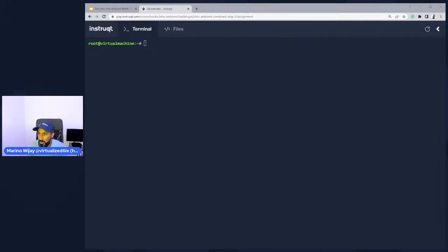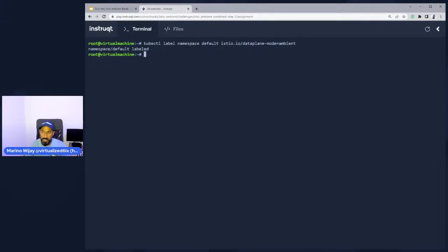Okay, so what we need to do now is we actually need to label our services. We actually need to label the namespace. So if you look at this label here, let's label the default namespace with istio.io/dataplane-mode equals ambient. This is different than istio-injection equals enabled. This is saying let's turn on ambient mesh for this particular namespace.